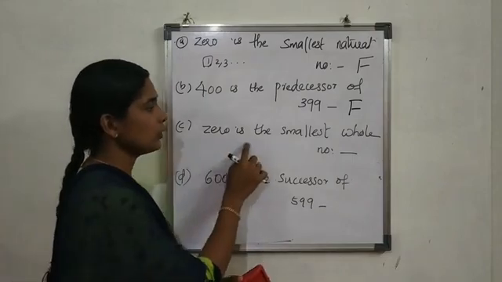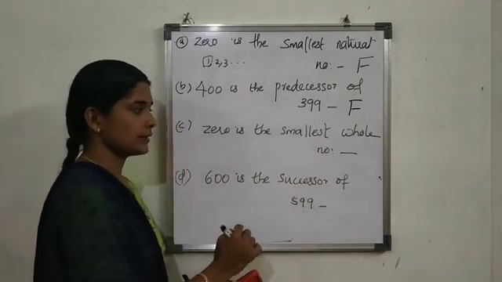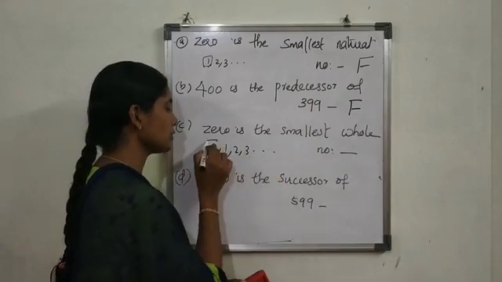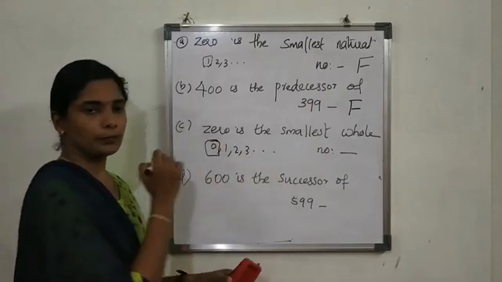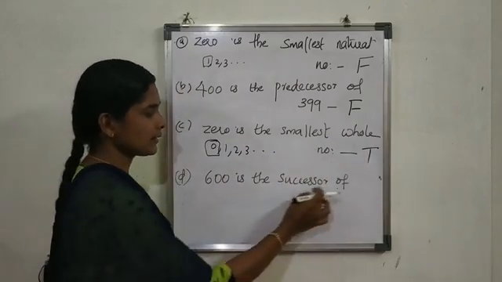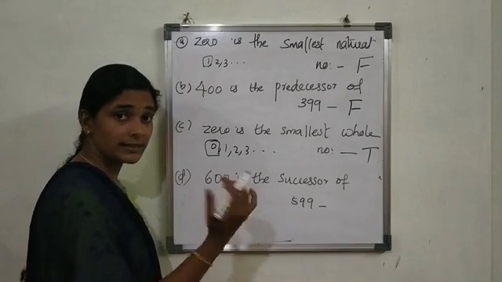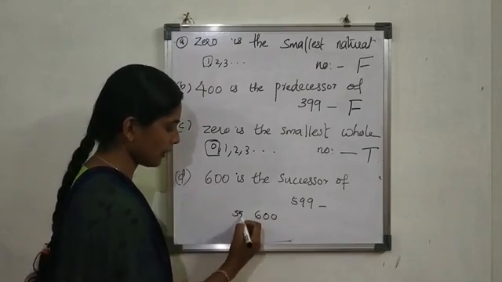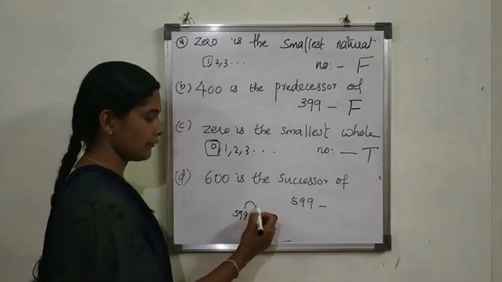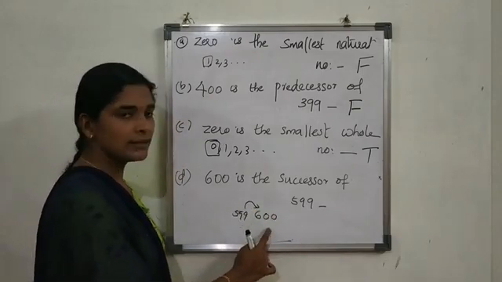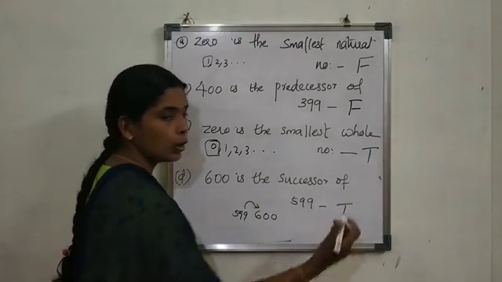Next, 0 is the smallest whole number. Whole numbers are 0, 1, 2, 3, etc. And the smallest whole number is 0. That is true. Then 600 is the successor of 599. That means 600 is coming after 599. 599 plus 1 is 600. Therefore, this is also true.